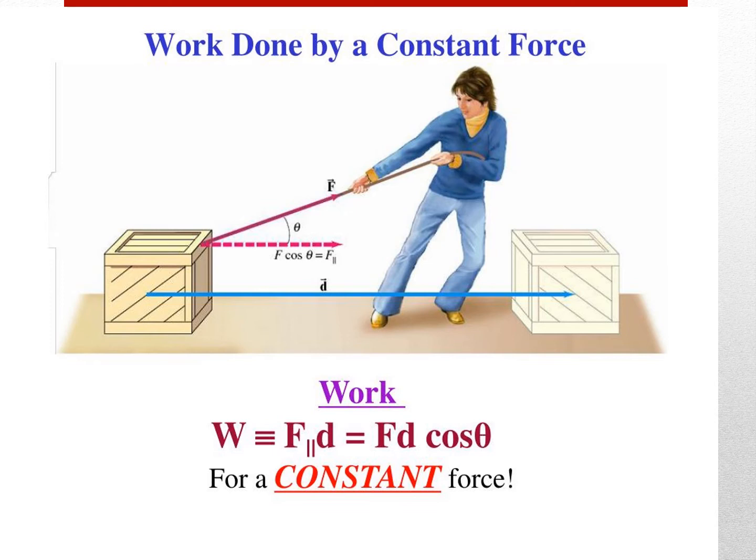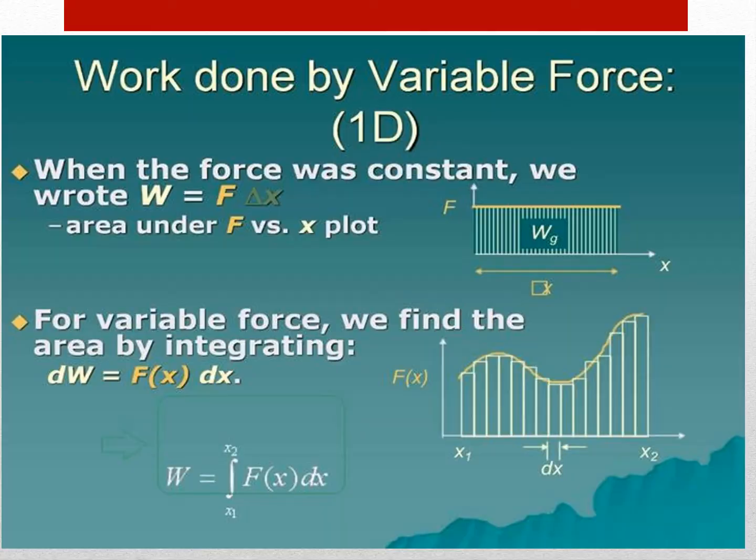This is the work done by a constant force. Now, work done by a variable force. Constant force means the same force all over the object, and variable force means different types of forces. Variable force means different forces.